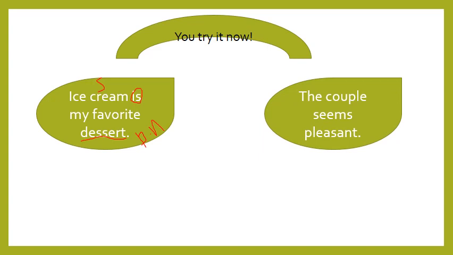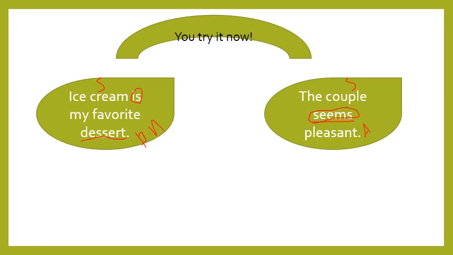The couple seems pleasant. Okay, where is the subject? The couple. Excellent, the couple. Okay, where is the verb? Seems. Here you might say seems is a linking verb. Let's see, what do we have after seems? Pleasant. Pleasant is an adjective. So seems is what? Does it perform an action? Does it express an action? No. Okay, and it's related to the senses. So it is a linking verb.